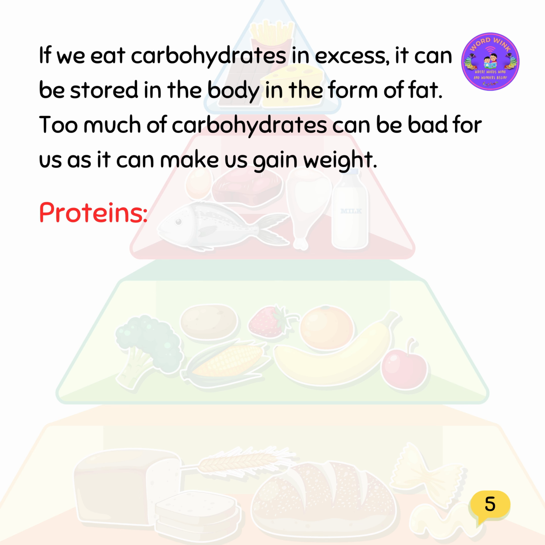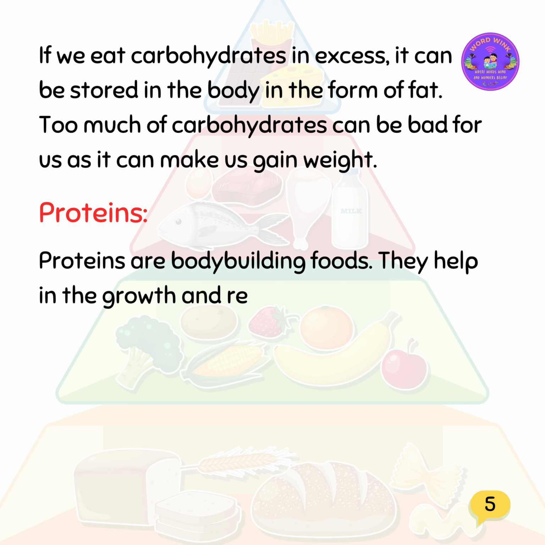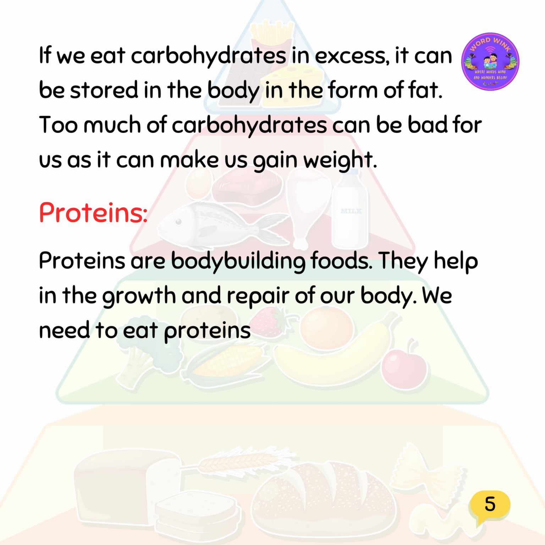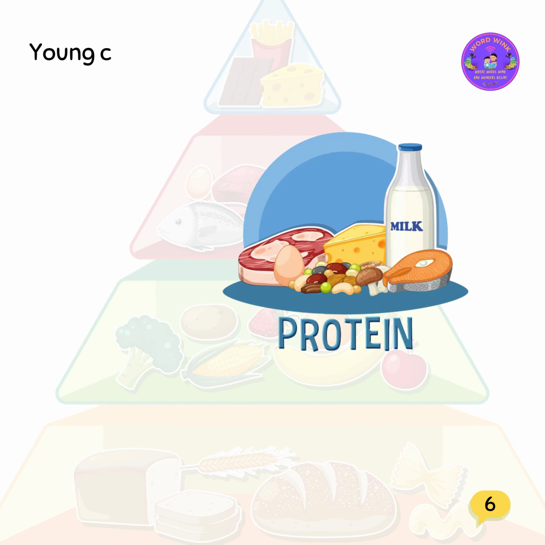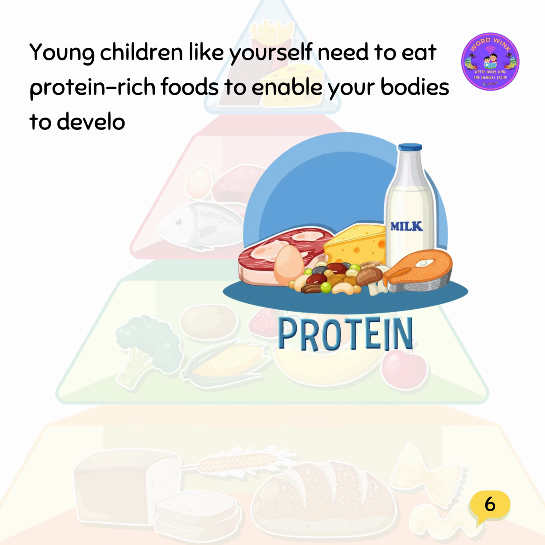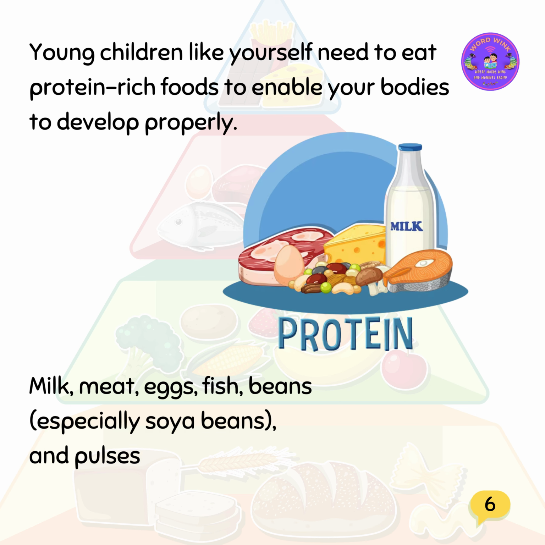Proteins. Proteins are bodybuilding foods. They help in the growth and repair of our body. We need to eat proteins for proper growth of bones and muscles. Young children like yourself need to eat protein-rich foods to enable your bodies to develop properly. Milk, meat, eggs, fish, beans, especially soya beans, and pulses are some foods rich in proteins.